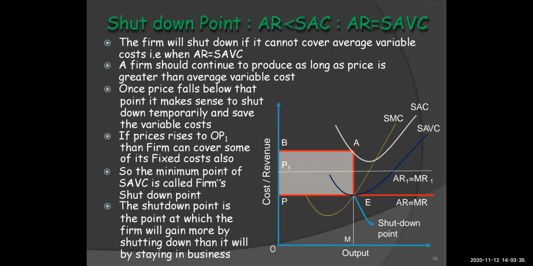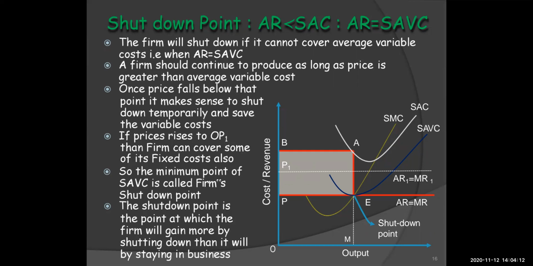Now, when we talk about shutdown point, this is a situation wherein the firm is not at all earning profit and is facing a situation where it will have to shut down the company, which shows that average revenue is less than SAC, that is short run average cost. And the firm will shut down if it cannot cover even the average variable cost. A firm should continue to produce as long as price is greater than average variable cost.